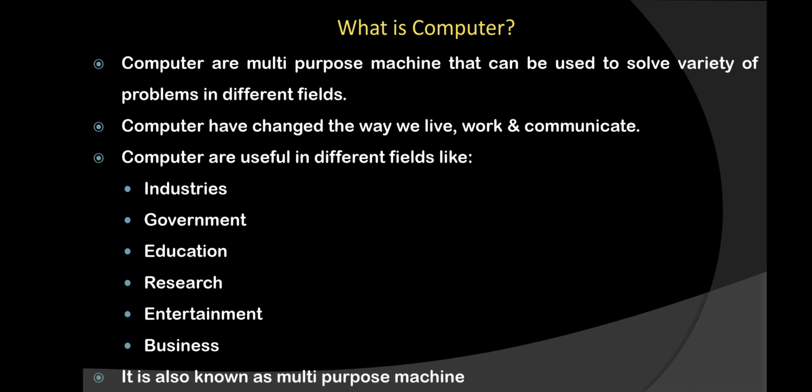And because of that only, we can consider a computer a multi-purpose machine, because multiple work can be done by the computer. It is not limited to typing work only. Except typing, so many different things you can do with the help of a computer. So I hope you get clarity about the definition of what a computer is.